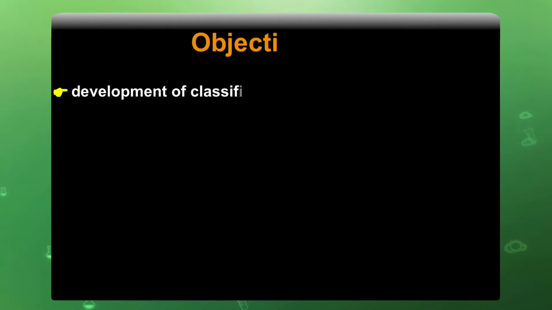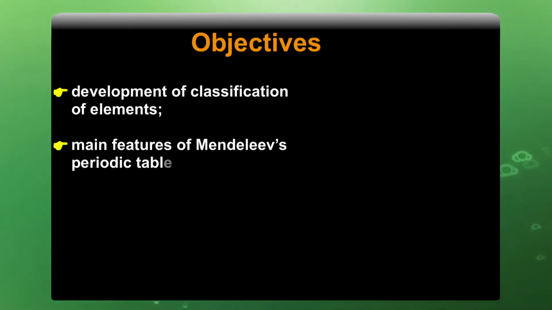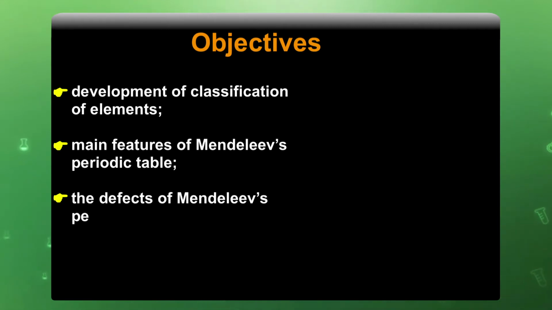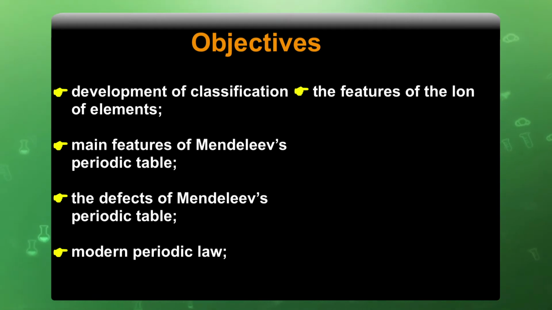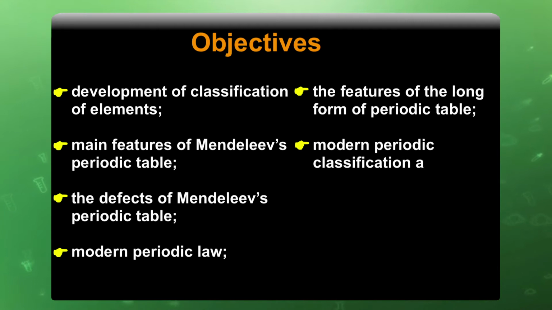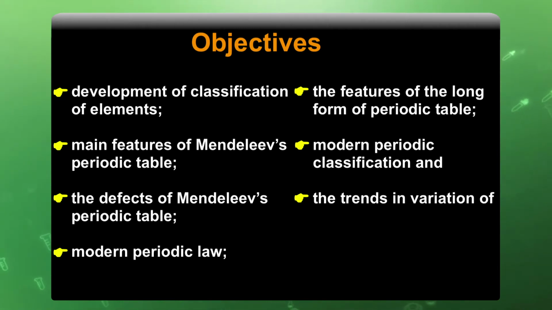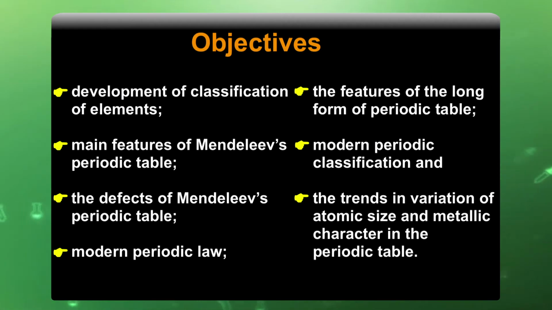Dear learners, after studying this lesson, you will be able to understand about development of classification of elements, main features of Mendeleev's periodic table, the defects of Mendeleev's periodic table, modern periodic law, the features of long form of periodic table, modern periodic classification, and the trends in variation of atomic size and metallic character in the periodic table.